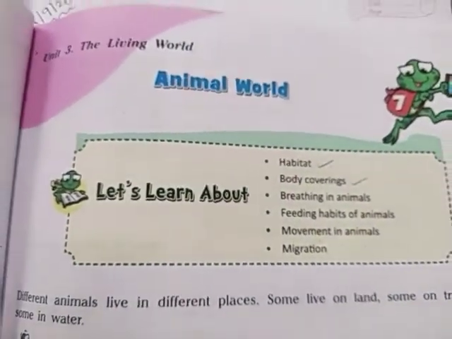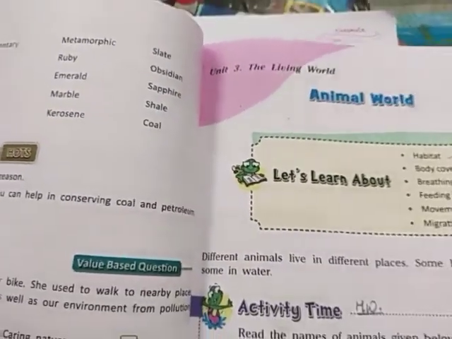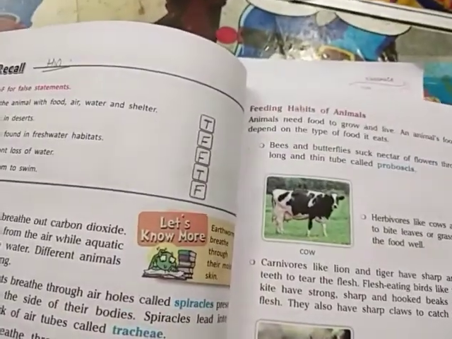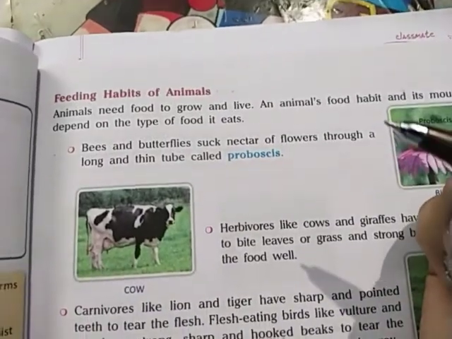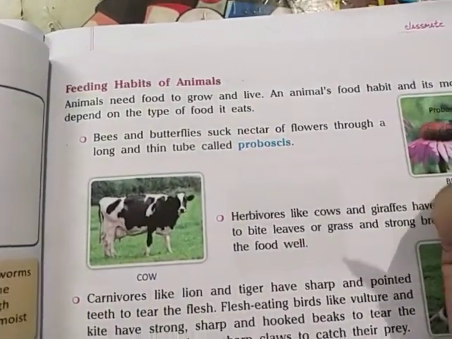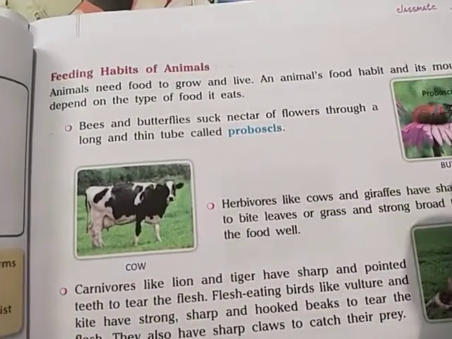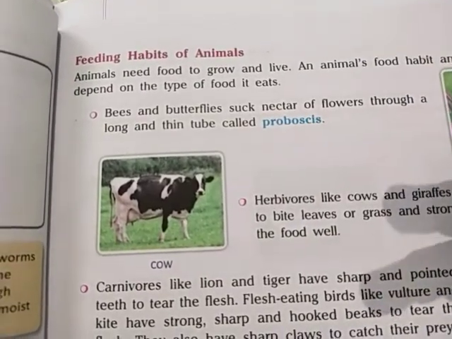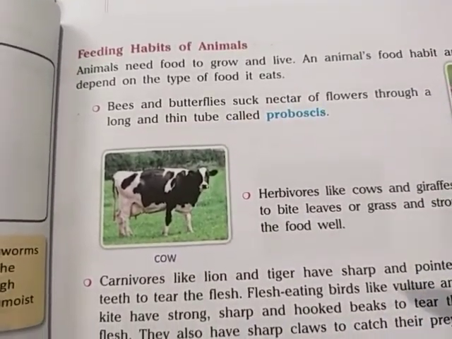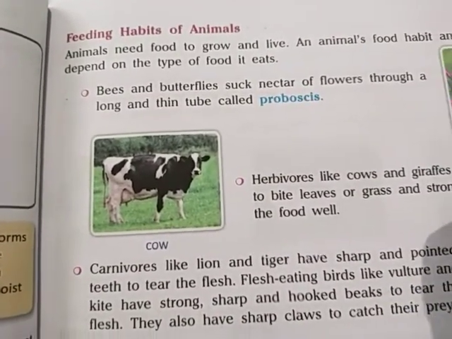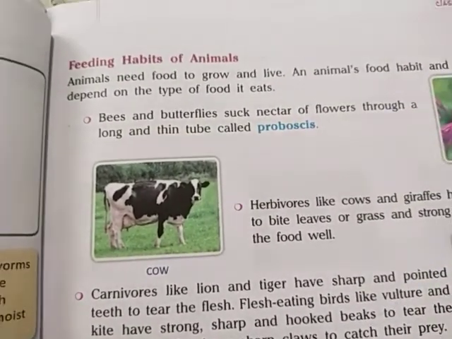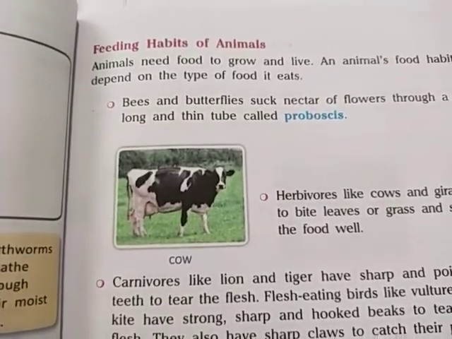So children, feeding habits. As you know, the topic says what the food and the habits of the animals are, how the animals eat, what type of food they eat, and what special qualities there are in their structure, in their teeth, and in their eating pattern. So one by one we will study their habits.